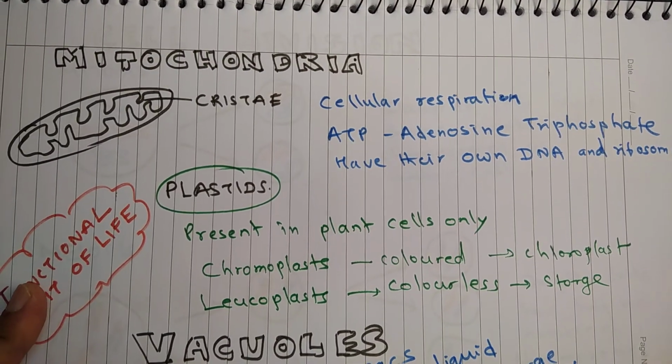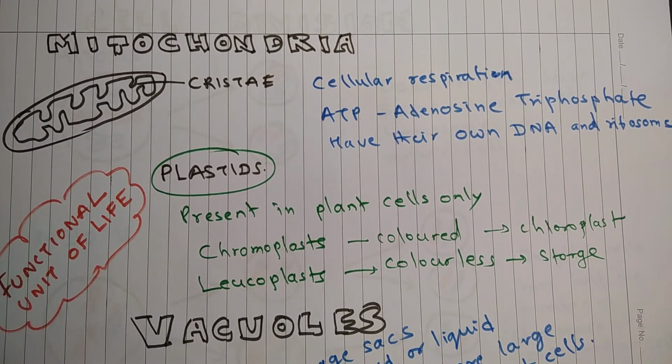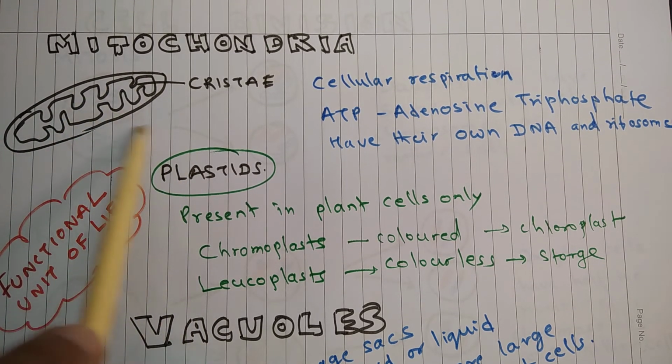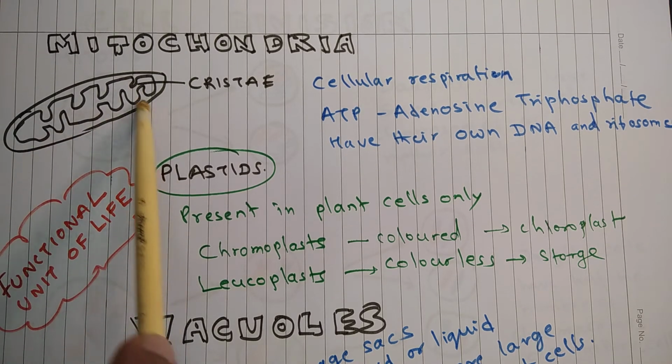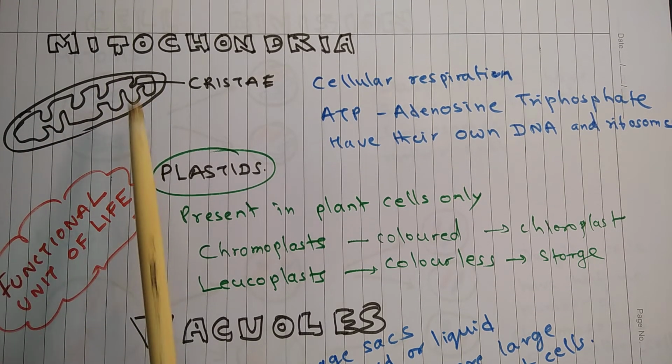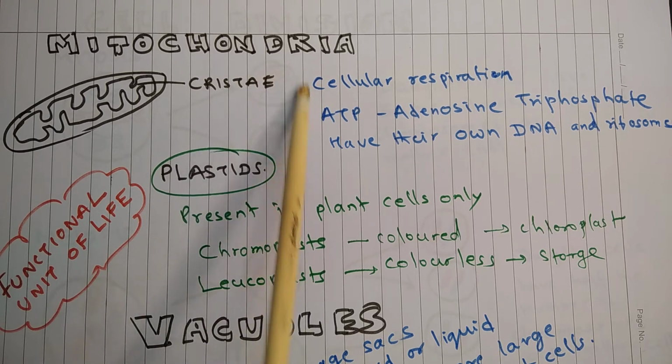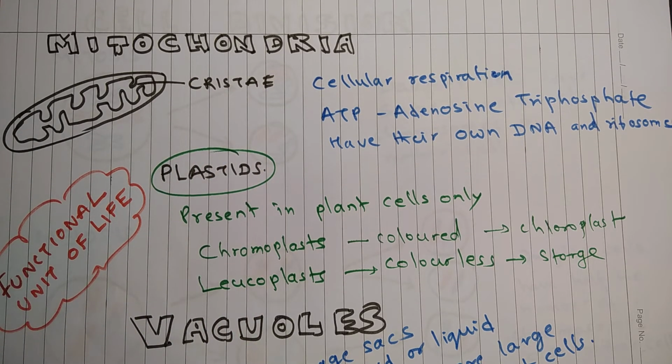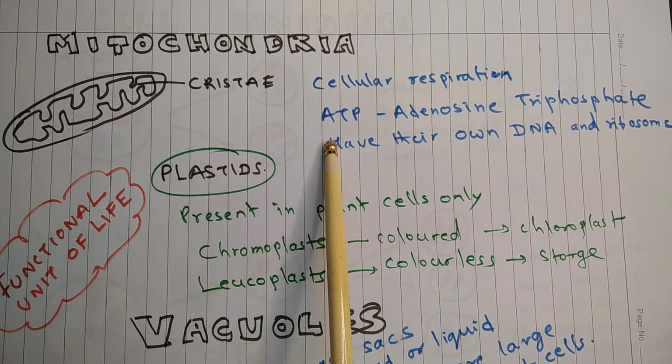Mitochondria. Mitochondria are capsule-like structures. It has double membrane, the outer membrane is porous and the inner membrane is folded into numerous ingrowths or finger-like structures. These structures are called cristae. Cristae is plural and crista is singular. Mitochondria is the site of cellular respiration. After cellular respiration, energy is stored in the form of ATP in the mitochondria.